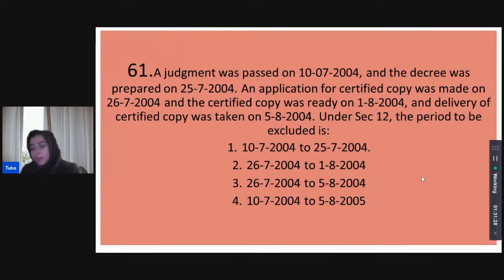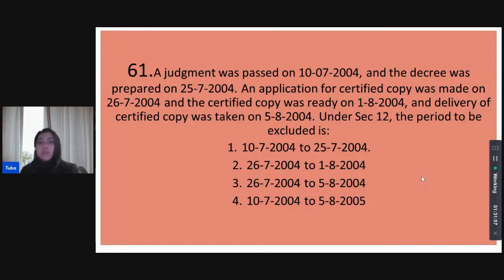A judgment was passed. Again, we have to apply our minds a bit here. A judgment was passed on 10/7/2004. The decree was prepared on 25/7/2004. An application for certified copy of it was made on 26/7/2004, so just a day later. And the certified copy was ready on 1/8/2004. And the delivery of certified copy was taken on 5/8/2004. Now, under section 12, what period will be excluded?